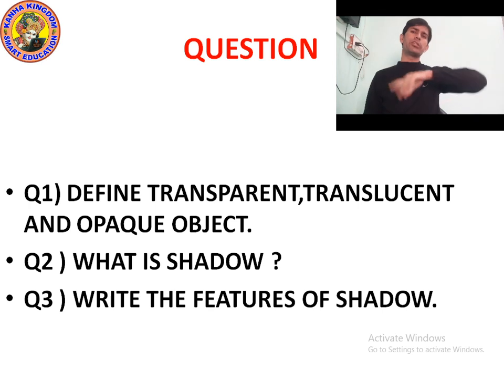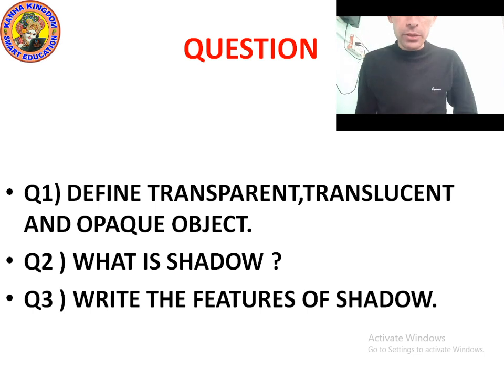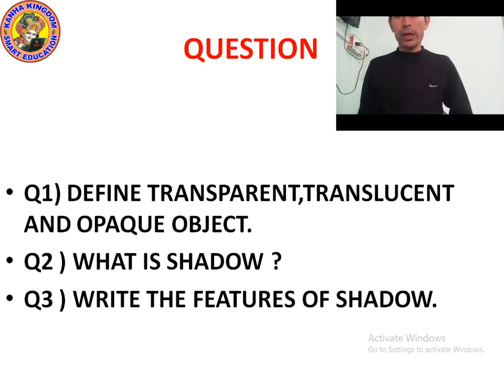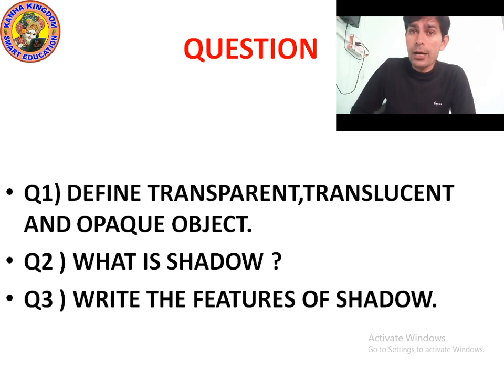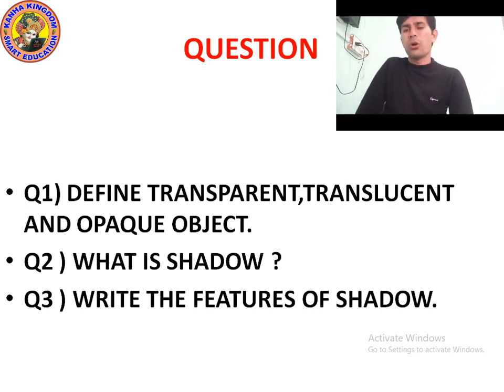Opaque object. What is the definition of an opaque object? An object which does not allow passage to light is called an opaque object. So we cannot see through an opaque object. One more definition of an opaque object: an object through which light cannot pass at all is called an opaque object.